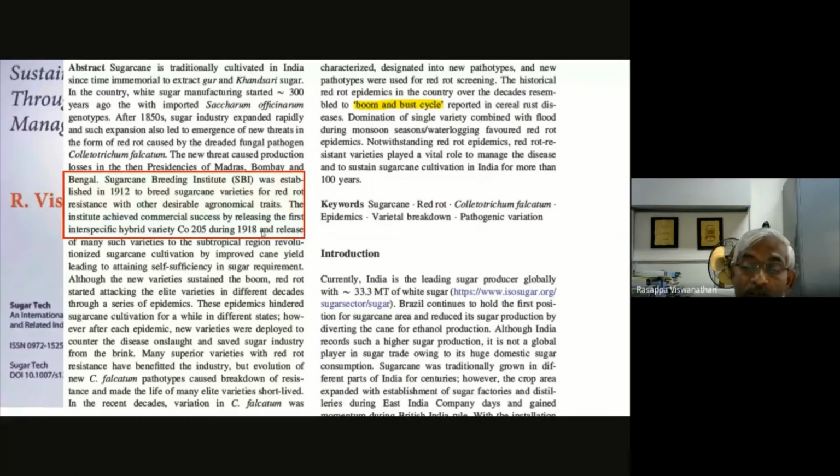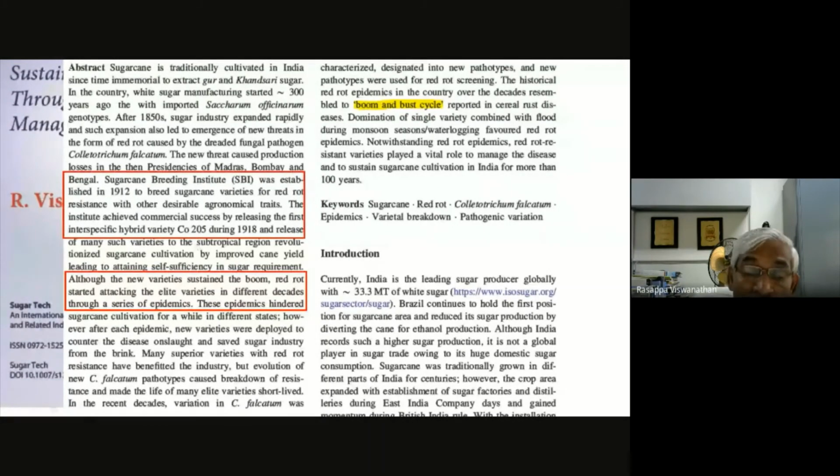In this particular paper I have reviewed whatever happened over the decades. Even within 2 or 3 years, variety 205 got red rot. Then, though all these hybrid varieties gave a boom to sugarcane cultivation, red rot also picked up, especially in 1938. That is why people still refer to it as a very drastic yield decline, and many factories could not be run during that epidemic for 3 seasons.